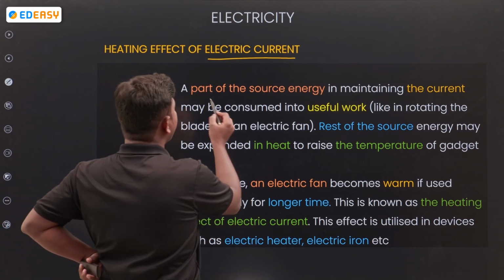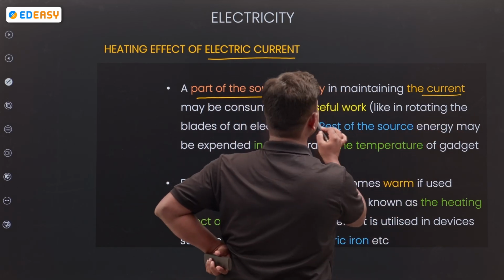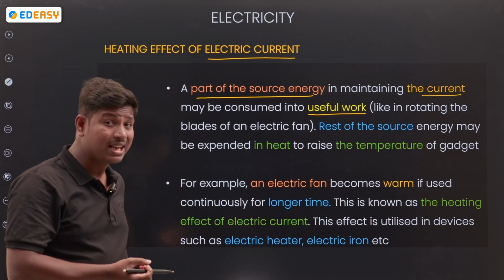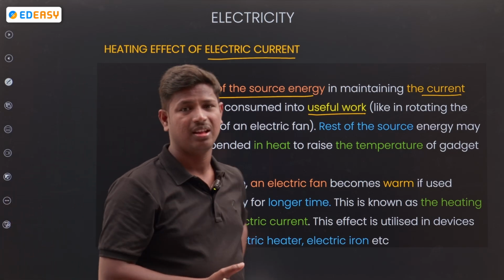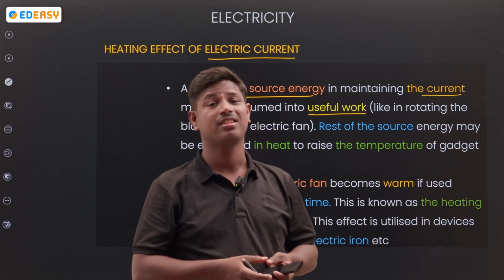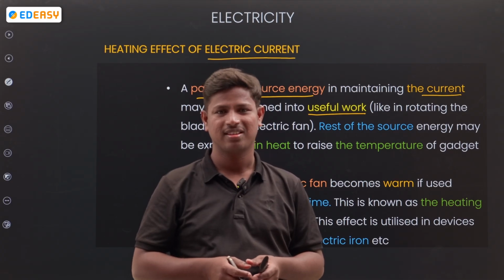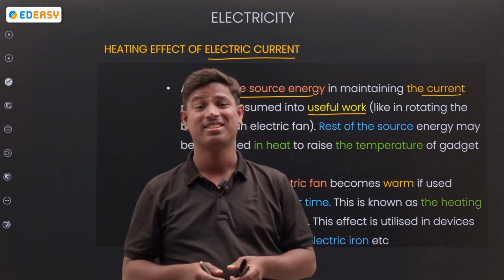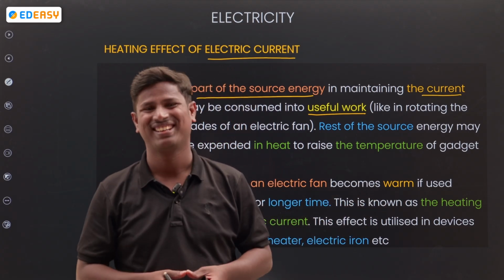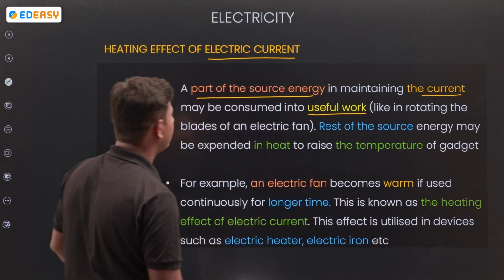See, a part of the source energy in maintaining the current may be used for useful work. Daily life without electricity is not possible. We can stay without friends also, but we cannot live without electricity in daily life. Yes or no? In the comment section they are saying yes sir.